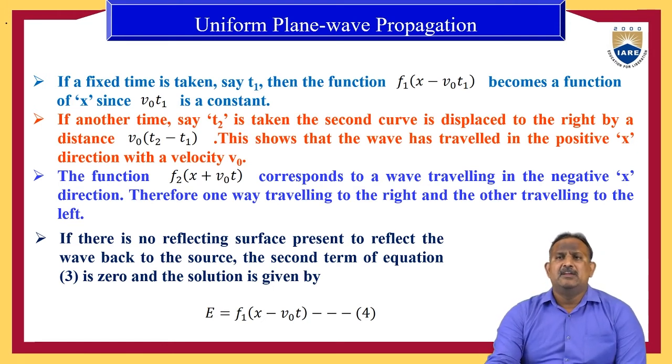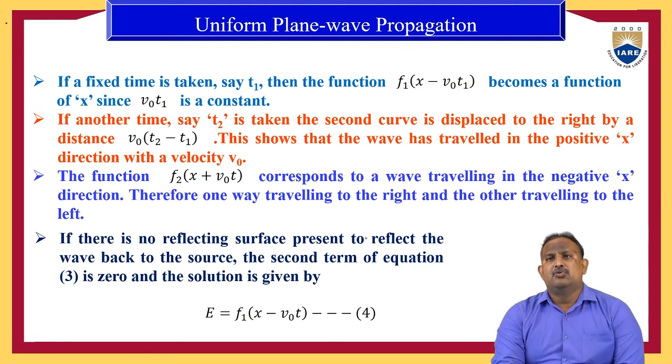Similarly, the function F2 of (x plus v naught t) corresponds to a wave traveling in the negative x direction. Therefore, one wave travels along the right hand side direction and the other wave travels along the left hand direction.